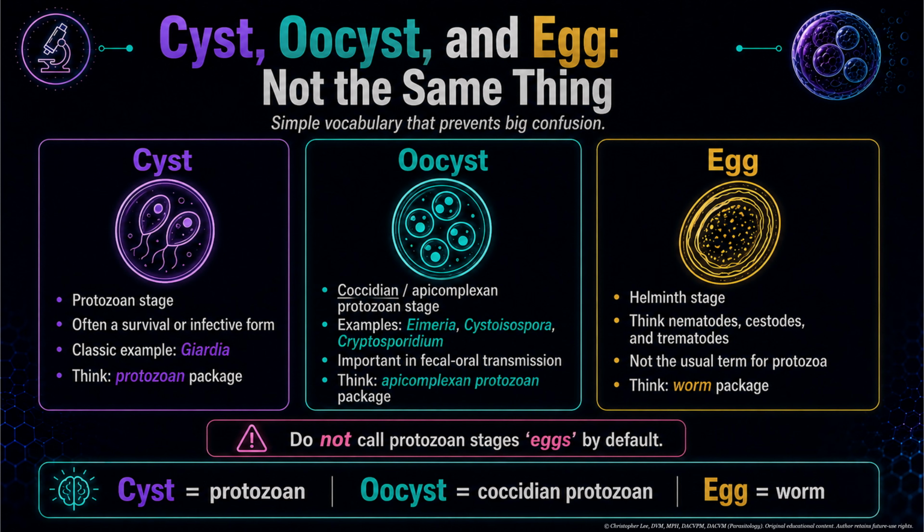These are not worm eggs. They are protozoan stages with their own life cycle logic. An egg usually points you towards helminths like nematodes, cestodes, and trematodes. So remember, cyst equals protozoan, oocyst equals coccidian protozoan, and egg equals worm. Please do not call protozoan stages eggs by default. Somewhere out there, a parasitologist feels a deep disturbance in the force every time that happens.